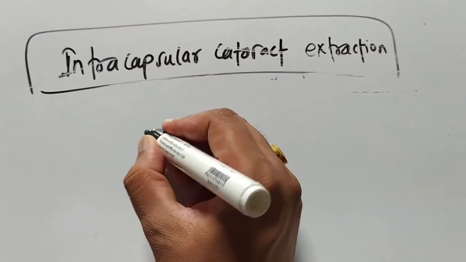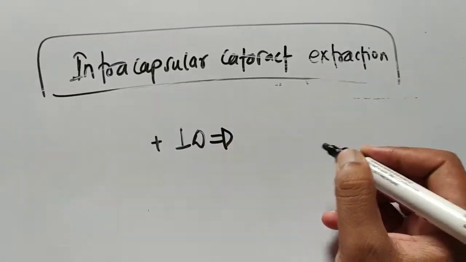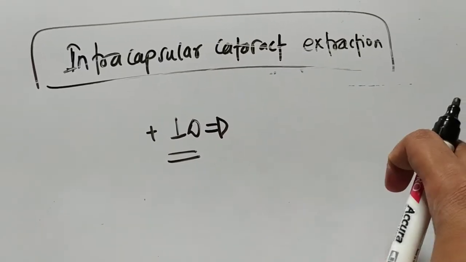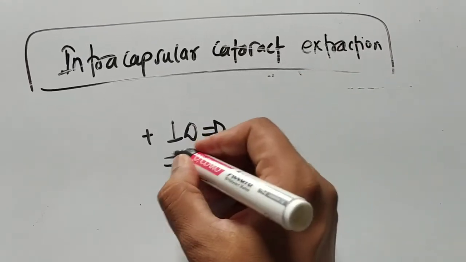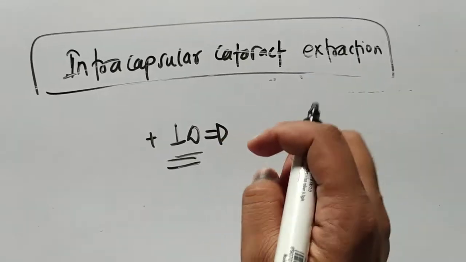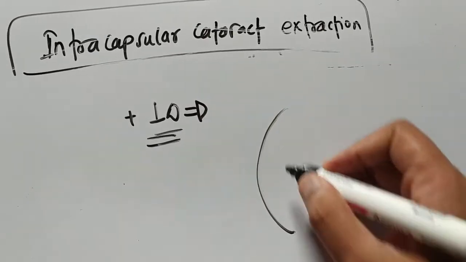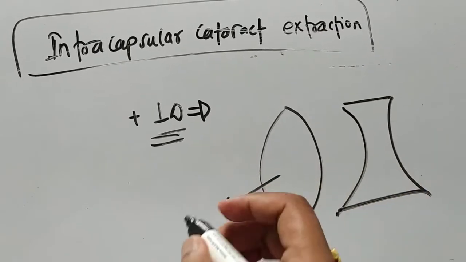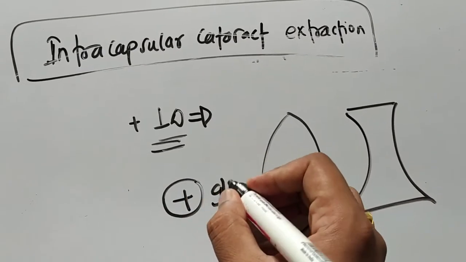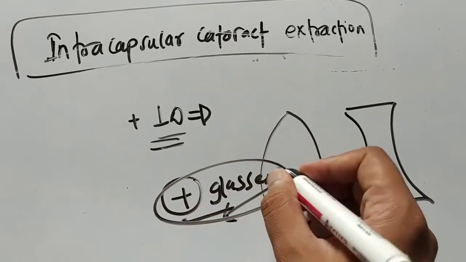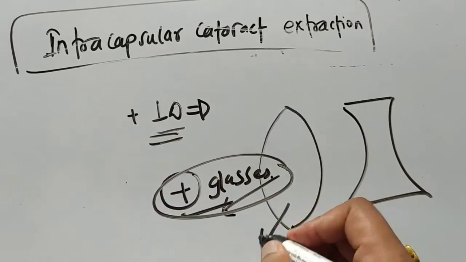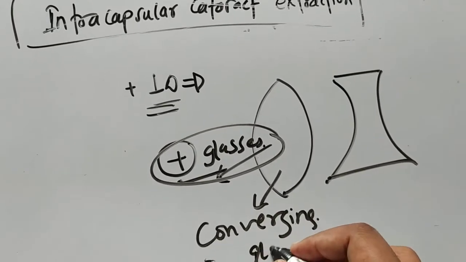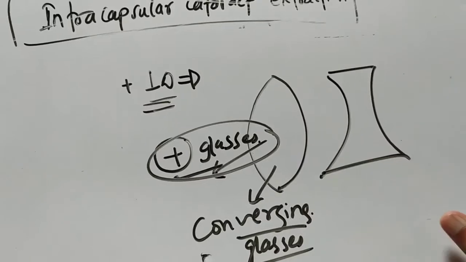See, a plus diopter means that this glass will actually converge the light rays. There are two types of lens: one is the convex lens and another is the concave lens. Convex lens means these are the plus glasses, and these plus glasses are converging glasses. It means they will actually converge the light rays.